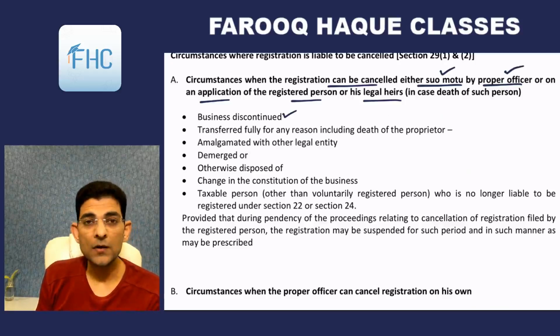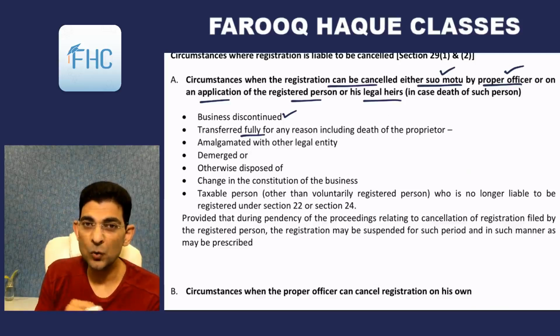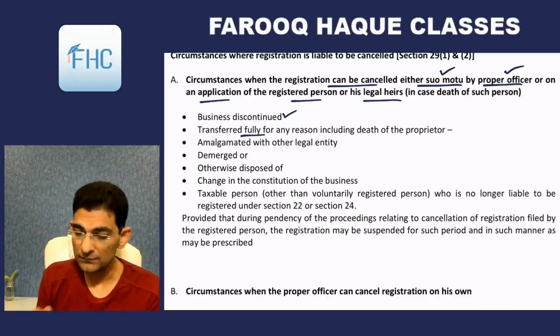Business discontinued. No business, no registration. You have to cancel your registration. Transferred fully for any reason including death of the proprietor. Like we had discussed this point many times before, if I completely sell off my business to you as a going concern, fully sold off, then I'll have to cancel my registration. You have to obtain a fresh registration.